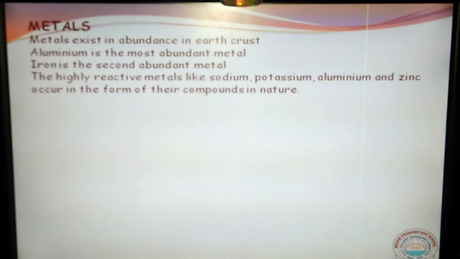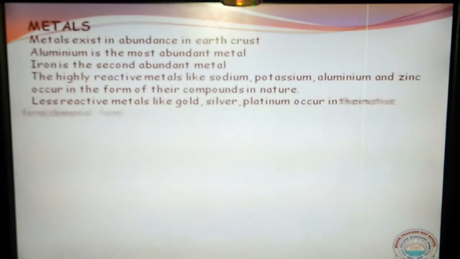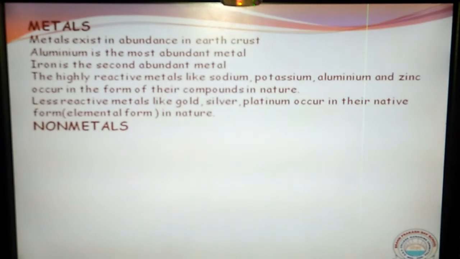They are all available in the form of compounds. A few metals are less reactive, like gold, silver, platinum. These are available in their elemental form, which we also call native form. And the compounds available in nature are what we extract these metals from.